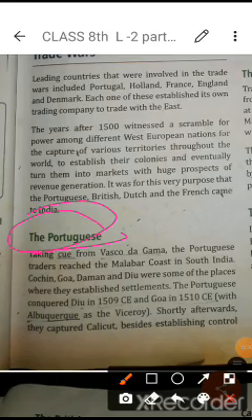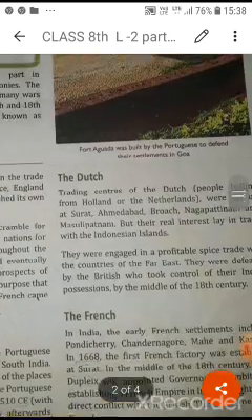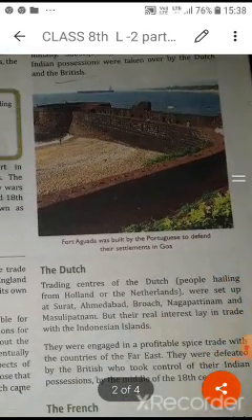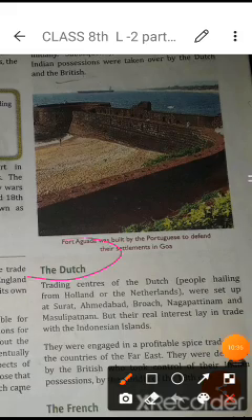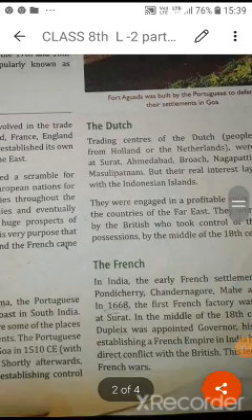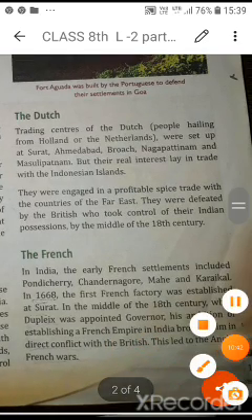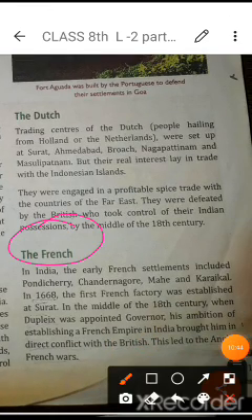Okay, now afterwards we have learned about the Dutch, where they came from and how they established themselves in India. Then we talked about the French. The French came from France, and in 1668 they first established their company, the factory, in Surat. Then lastly we went through the Britishers.